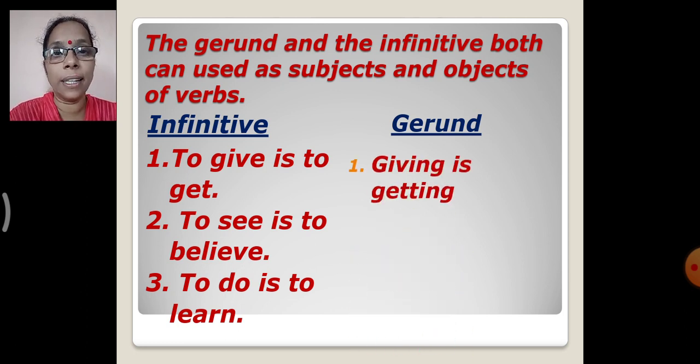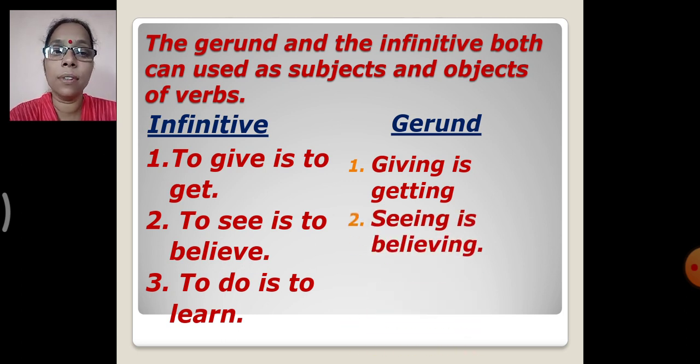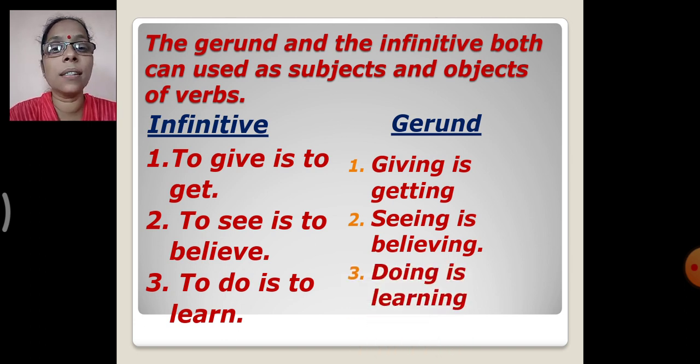Giving is getting. So, how is it used in gerund? To give is to get, is giving is getting. Then, to see is to believe, seeing is believing. And next, to do is to learn, doing is learning. Okay?